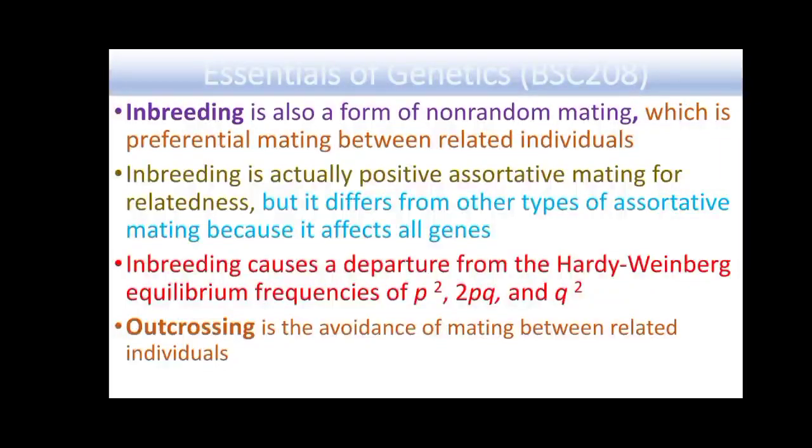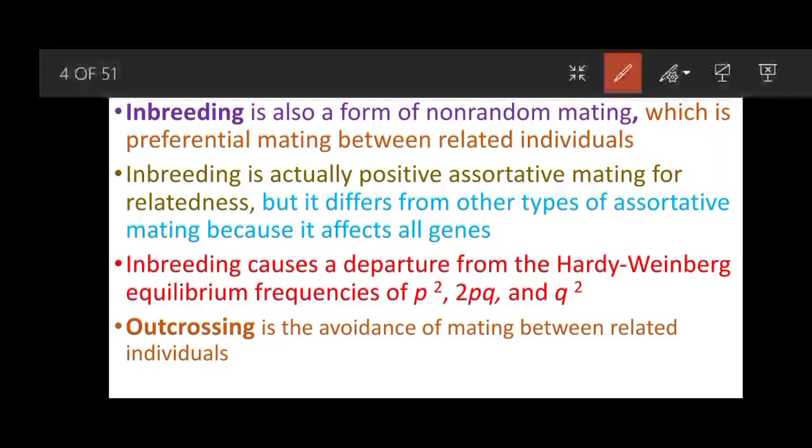So next is inbreeding. Inbreeding is also a form of non-random mating, which is preferentially mating between related individuals. Inbreeding is actually positive assortative mating for relatedness, but it differs from other types of assortative mating because it affects all the genes, whereas in the case of positive and negative assortative mating, only a few genes for a few traits are affected.